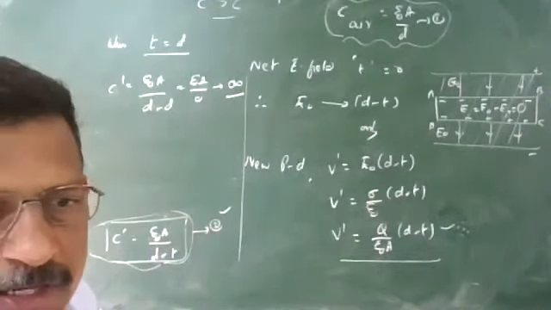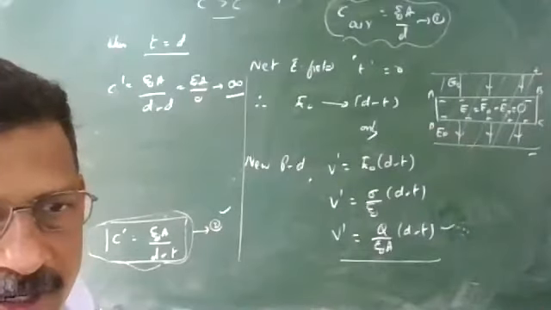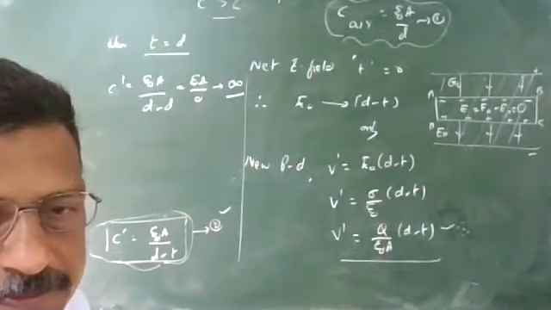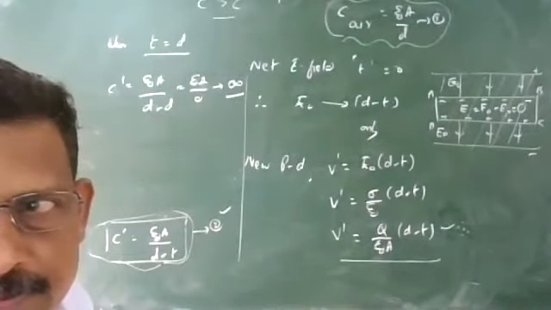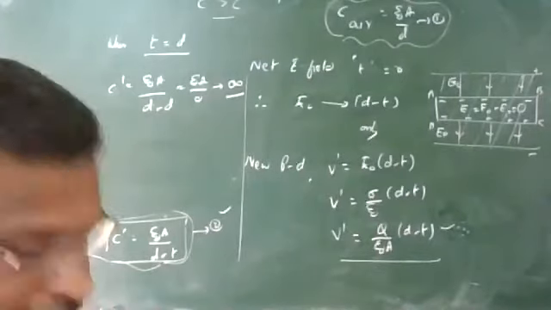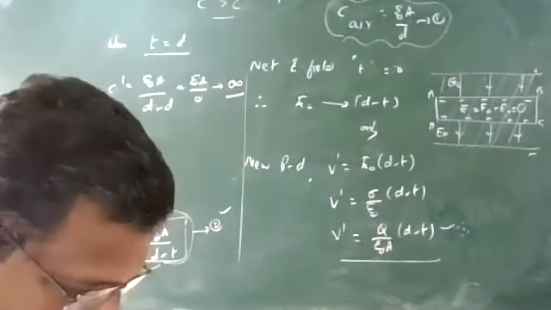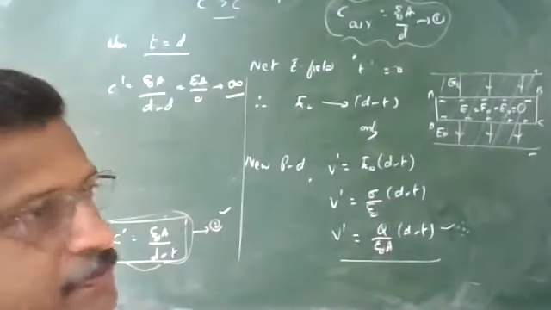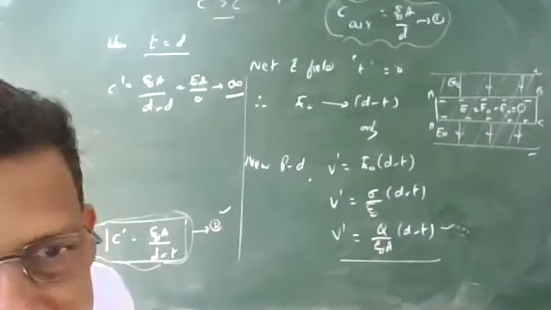Lakshay, can you tell me what is the relative permittivity of a metallic conductor? Anyone? What is epsilon R for metals? Epsilon R is epsilon upon epsilon naught. Epsilon R for metals is infinity.